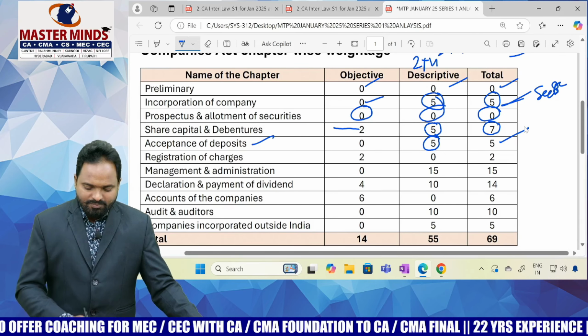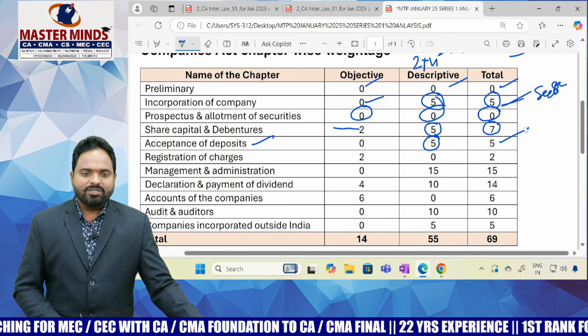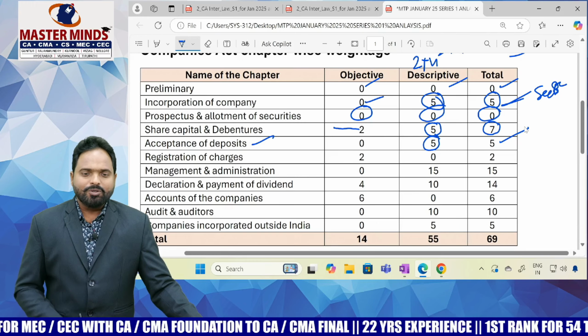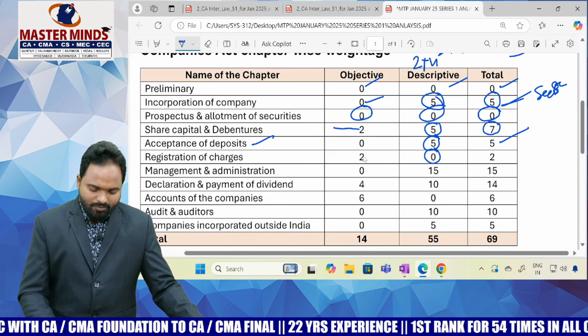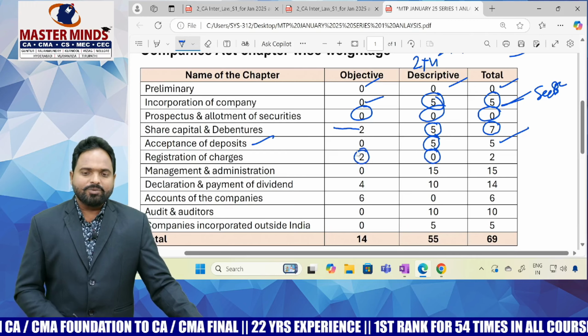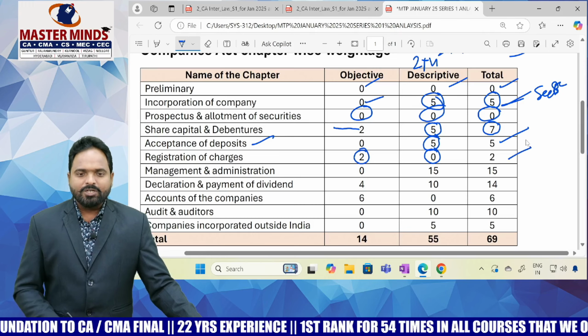Next, registration of charges. In previous attempts, they were continuously asking a 5 marks descriptive question on registration of charges. But this time in the MTP, there is no descriptive question. Only one MCQ is asked, for 2 marks. It's very simple. Next, the management administration chapter.